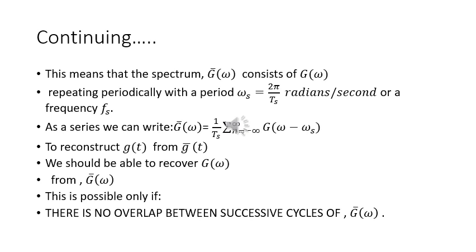This means that the spectrum G bar omega consists of G omega repeating periodically with a period omega s equal to 2 pi by Ts radians per second, or a frequency Fs. And as a series, we can write G bar omega equal to 1 upon Ts summation n going from minus to plus infinity of G omega minus n omega s. In order to reconstruct g(t) from g bar t, we should be able to recover G omega from G bar omega. And this is possible if and only if there is no overlap between successive cycles of G bar omega.